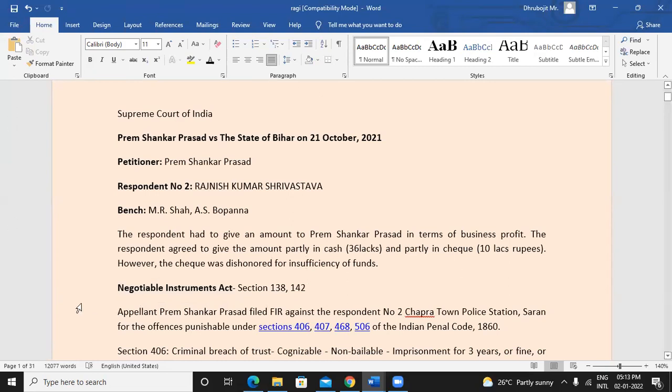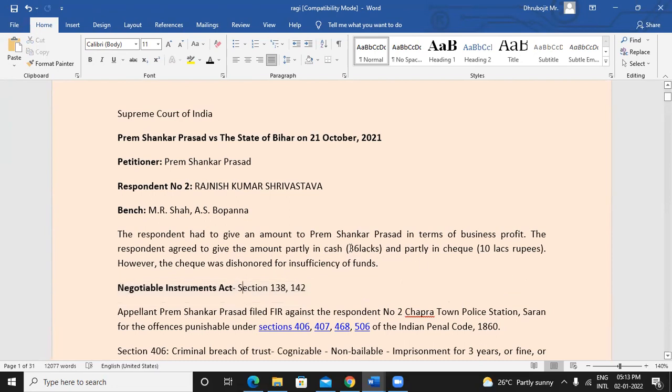But when there is dishonor of check, there are certain other provisions of the Indian Penal Code as well, and cases are also filed based on those sections. The same thing happened here as well.